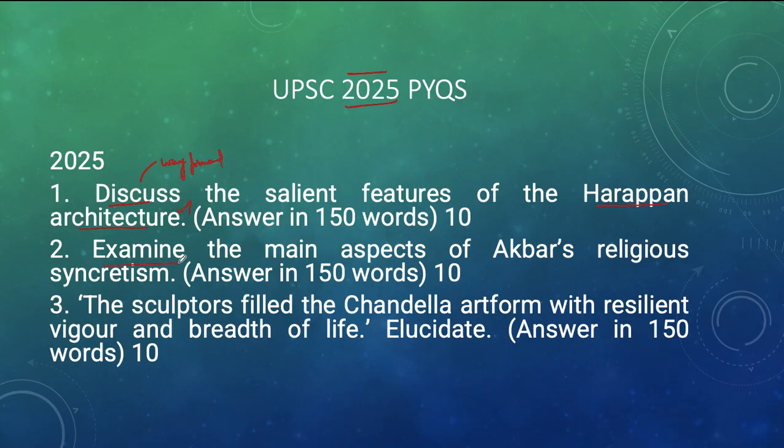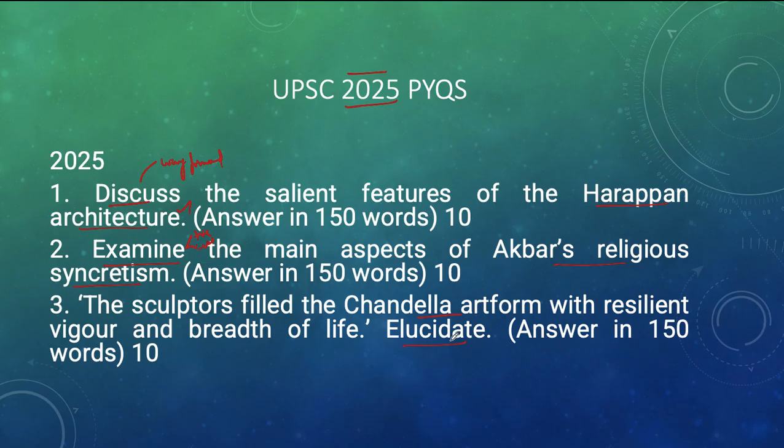While coming to the 'examine' question, we need to talk about both the positives as well as the negatives of the main aspects of Akbar's religious syncretism. So basically, we need to present our answer from that perspective, students. And coming to the third most important question: the sculptures filled with Chandela art form with resilient vigor and breadth of life, elucidate.